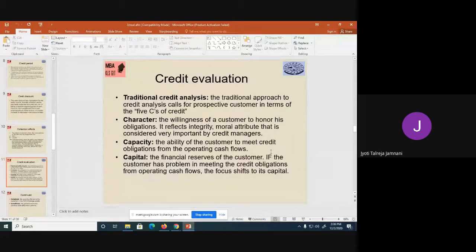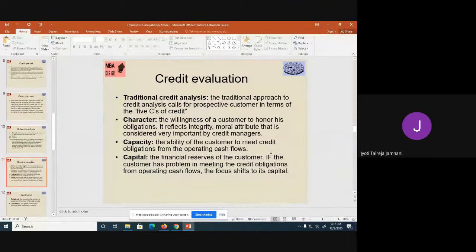Now, if I have already given credit or I am planning to give credit, how do I evaluate to whom I should give credit? So the traditional technique says you have to see the 5 C's of credit before giving credit to any customer. The first one is the character. In the case of character, you're basically seeing whether that fellow is honest, he has some moral attributes, and he is buying goods from me with an intention to pay me money. So he should have some honor, dignity, certain obligation towards you. So you check the character of an individual.